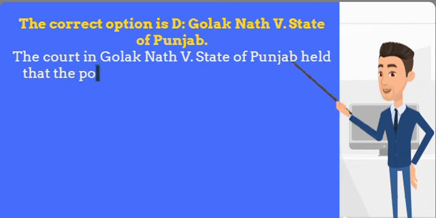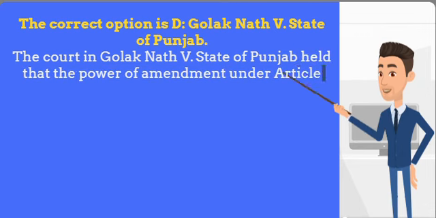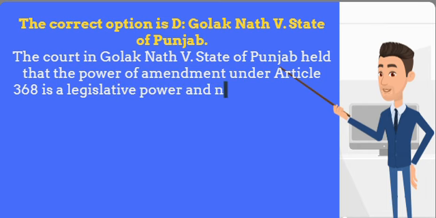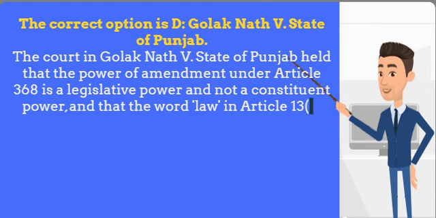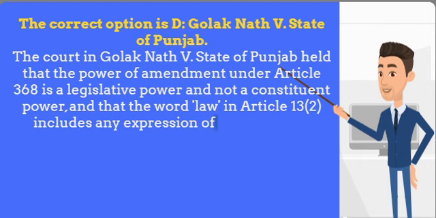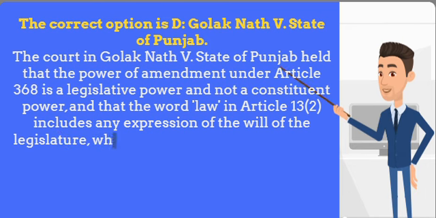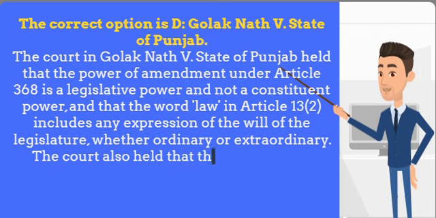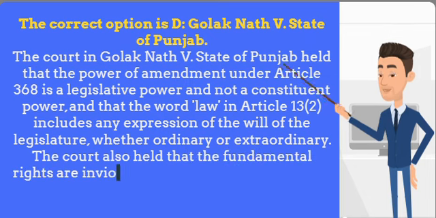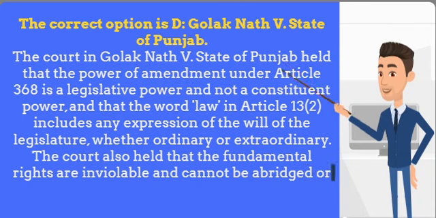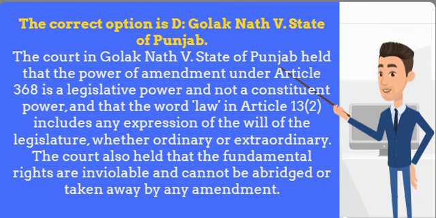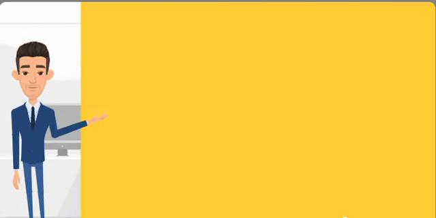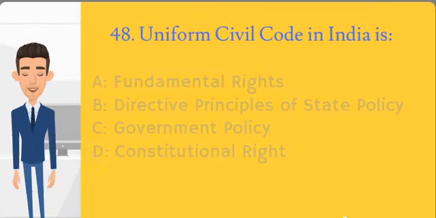In this case, the Supreme Court decided that a constitutional amendment is a law within the meaning of Article 13(2), and therefore if it violates any of the fundamental rights it may be declared void. The court overruled its previous judgments in Shankari Prasad versus Union of India and Sajjan Singh versus State of Rajasthan, where it had held that constitutional amendments are not subject to judicial review and are outside the scope of Article 13(2).